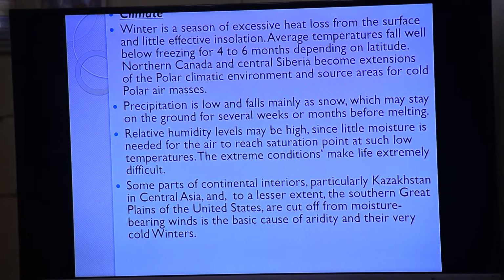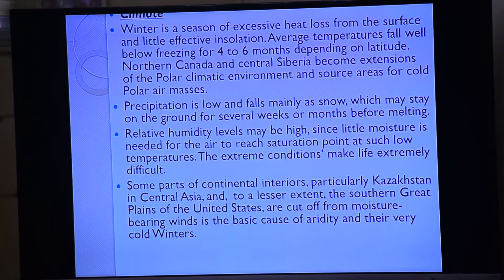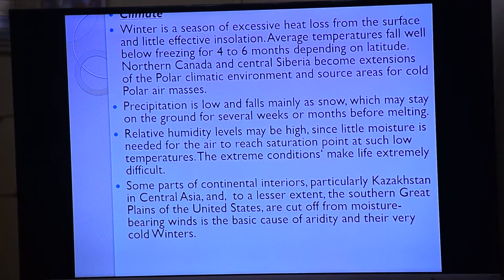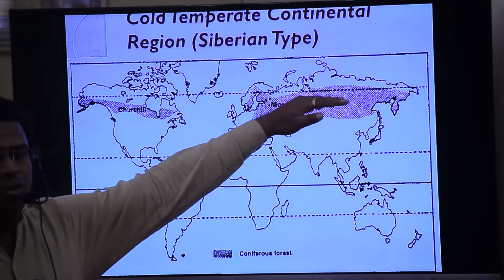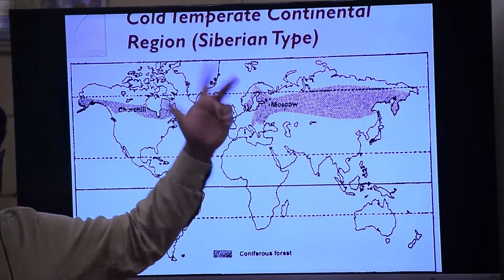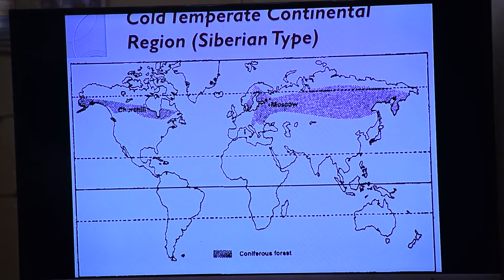Sun rays are very slant. Average temperatures fall well below freezing point for 4 to 6 months depending on the latitude. Northern Canada and central Siberia become an extension of the polar climatic environment and source areas for cold polar air mass. And if you come over there, तो यहाँ पर ये लगभग कैसा बन जाता है, polar region, tundra type, ये region कैसा बन जाता है. In the winter time, 4 to 6 months, when it becomes completely below freezing point, तो below freezing point.